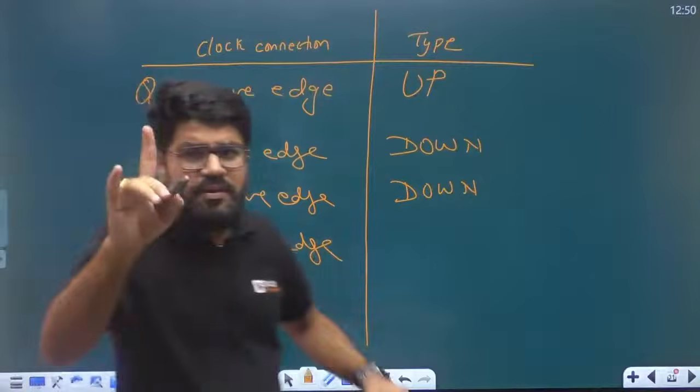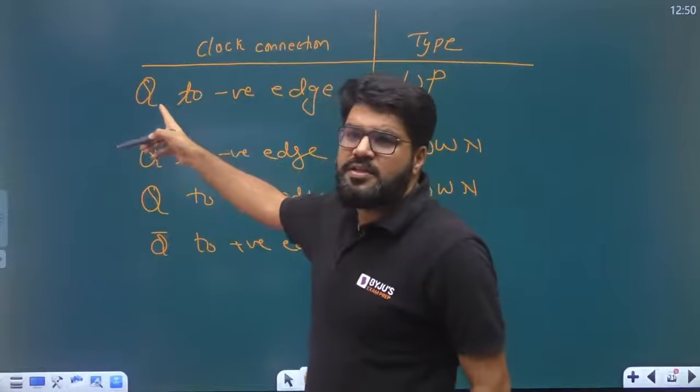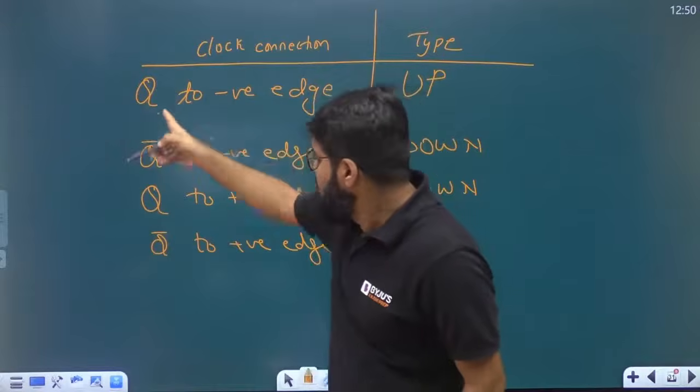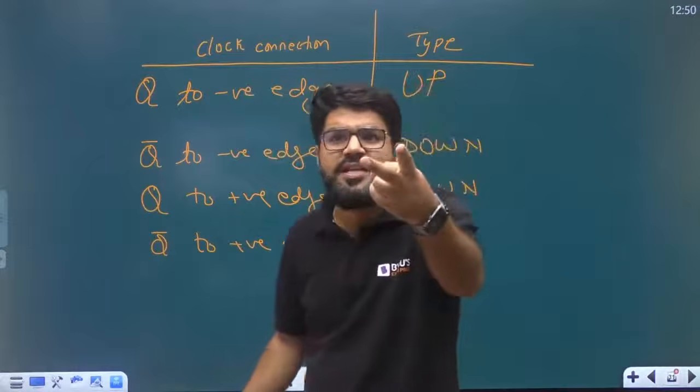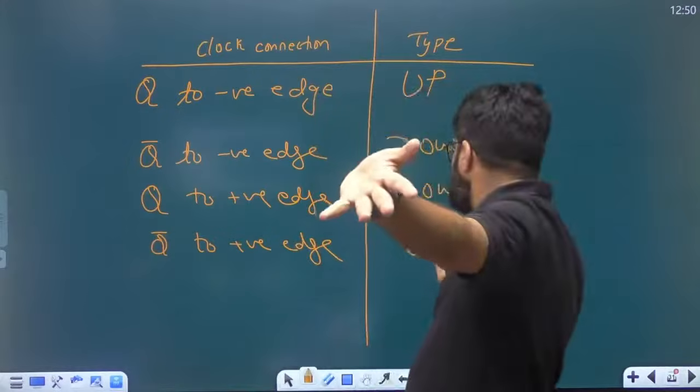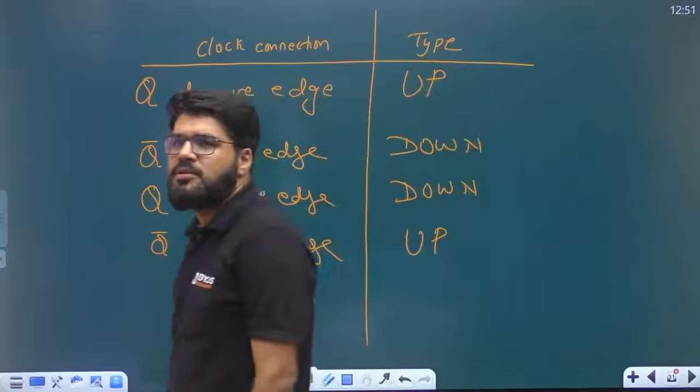just relate with respect to the first reference. The first is Q to negative. This is Q bar and positive. Both change, so the type will change two times: up to down, down to up. So it remains up only. There is no type change.